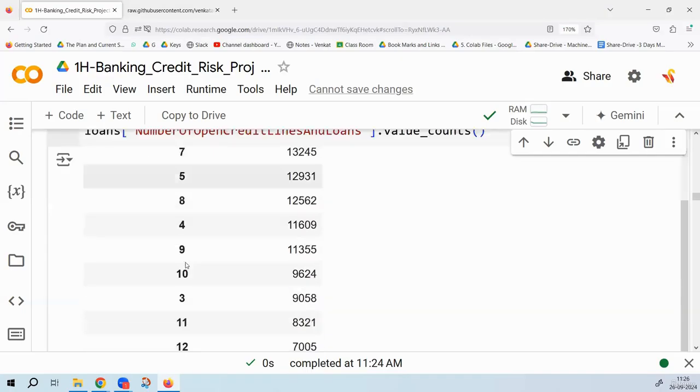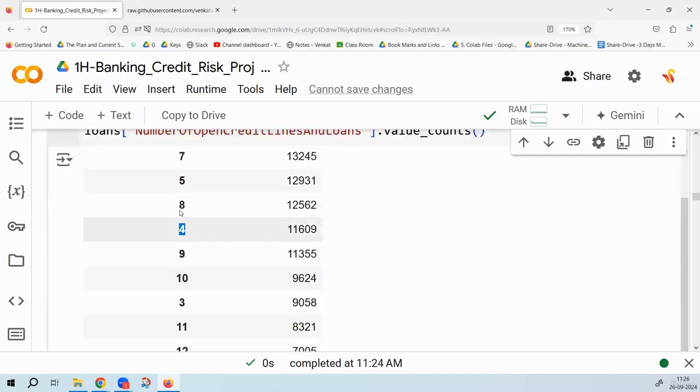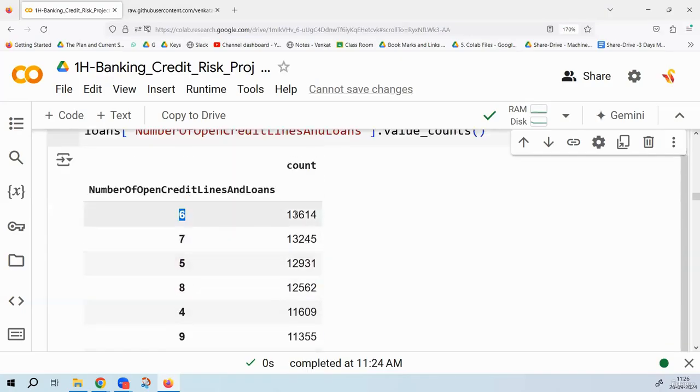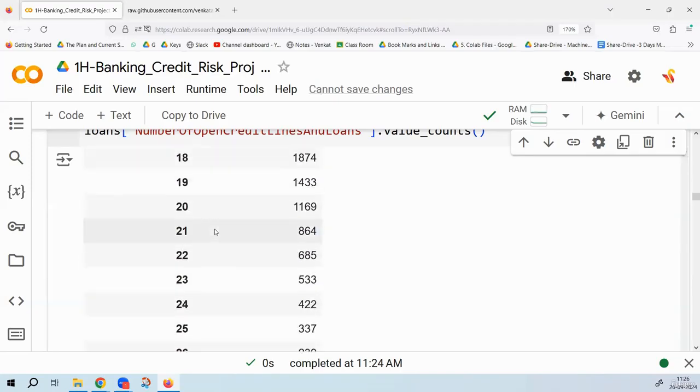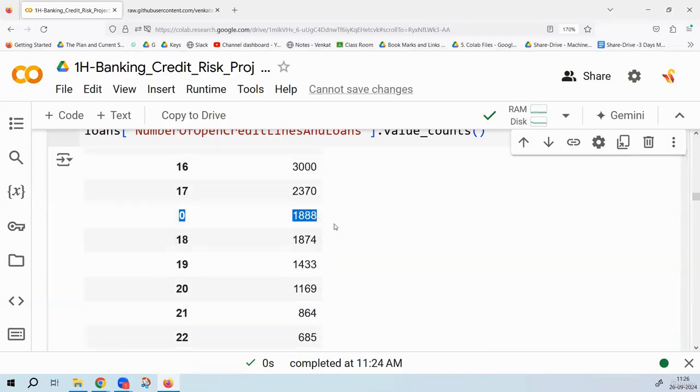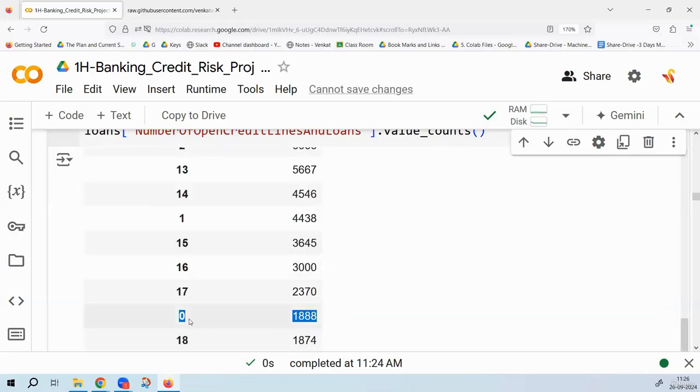The regular ones that you see are three, four, five. Even in this portfolio, a lot of people, 13,000, 12,000 plus, most of the people will have four, five, six, seven lines and loans. Having no credit card is also a little dangerous in the US. Having no loan at all, no credit card at all, means you have no credit history at all. How do I track whether you're a good customer or a bad customer? That is a little dangerous. That's why. Are you getting the logic behind this?